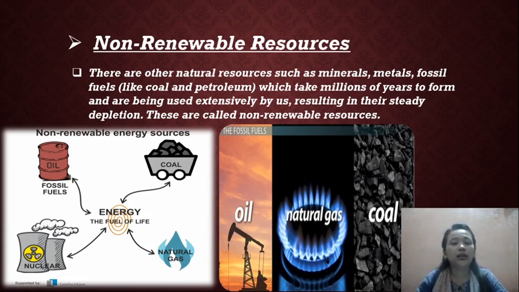It takes many years to form, and it is used expensively by us, resulting in their depletion. Those are called non-renewable resources.